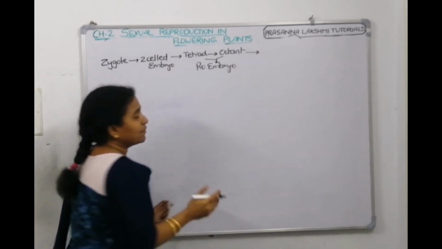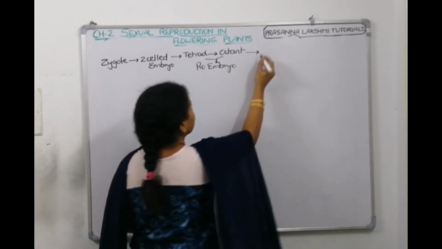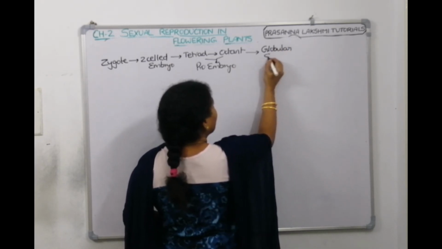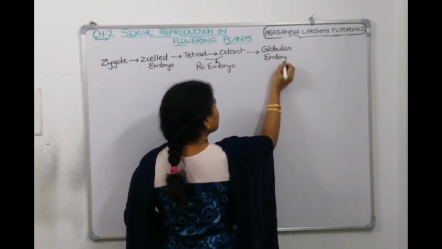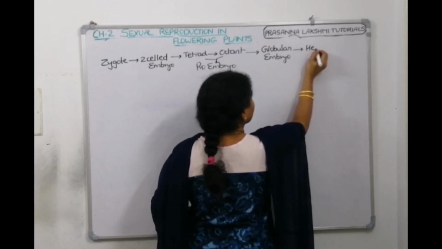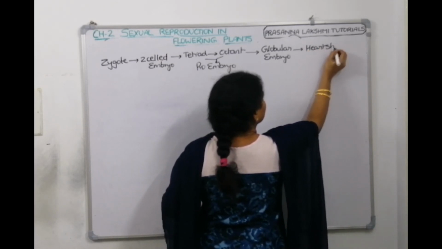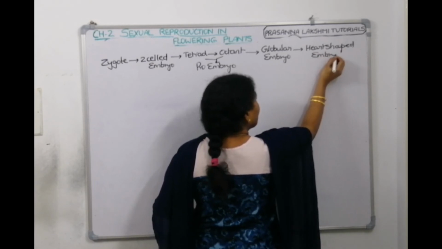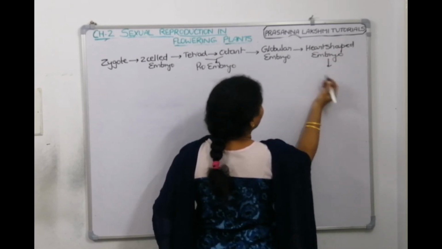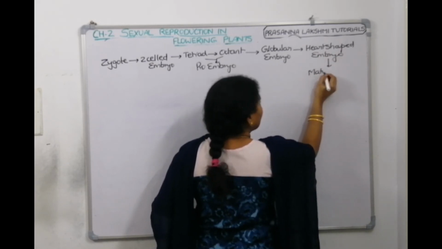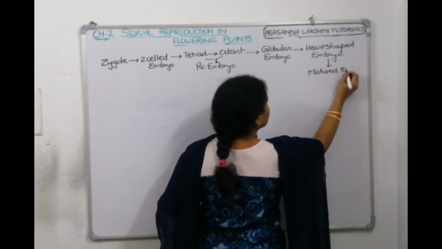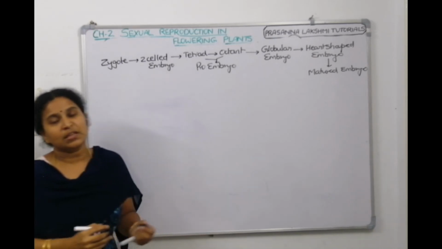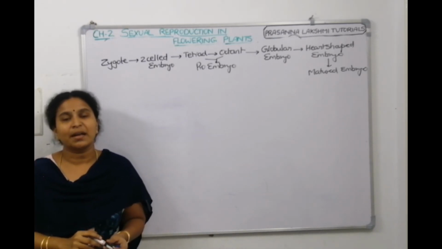From proembryo, you have seen globular embryo. From globular embryo, we saw heart-shaped embryo. From heart-shaped embryo, we went to a matured embryo. Even in NCERT, these stages and the sequence are there. So this is the development of the dicot embryo.